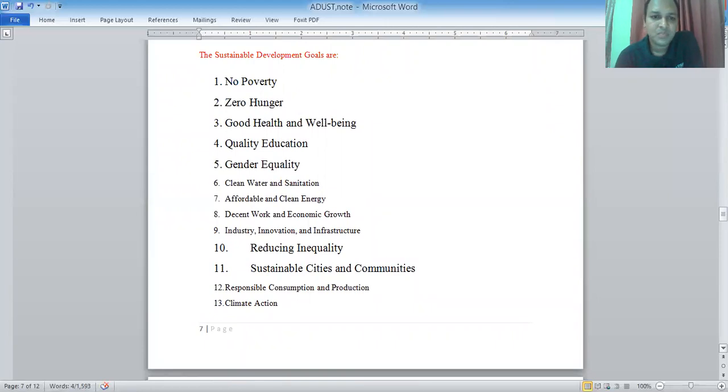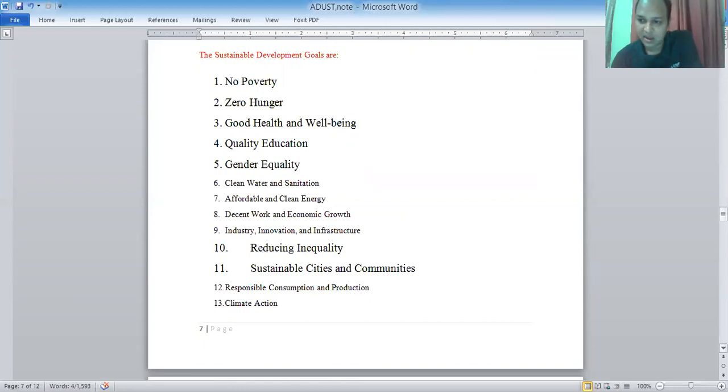Point one, sequentially, I'm going to tell you all the points: no poverty, zero hunger, good health and well-being, quality education, gender equality, clean water and sanitation, affordable and clean energy, decent work and economic growth, industry, innovation and infrastructure, reduced inequality, sustainable cities and communities, responsible consumption and production, climate action.